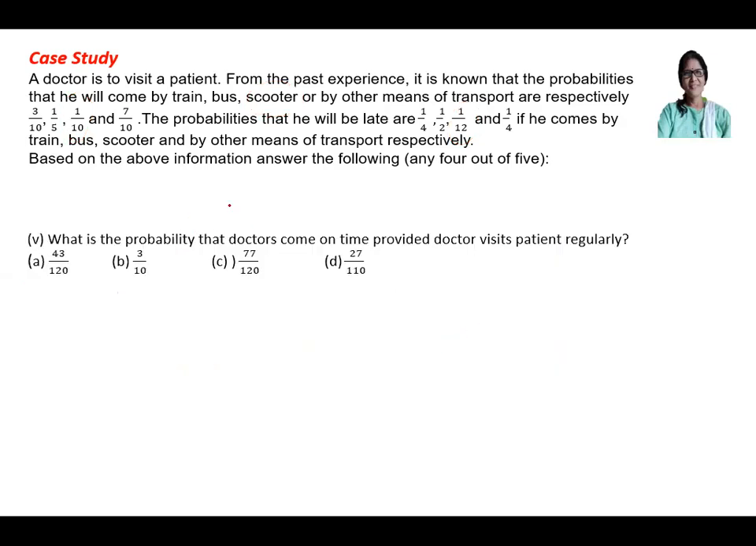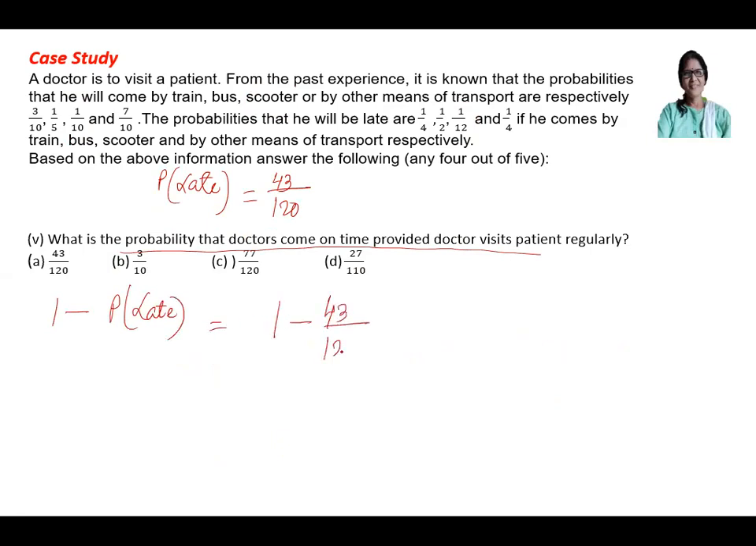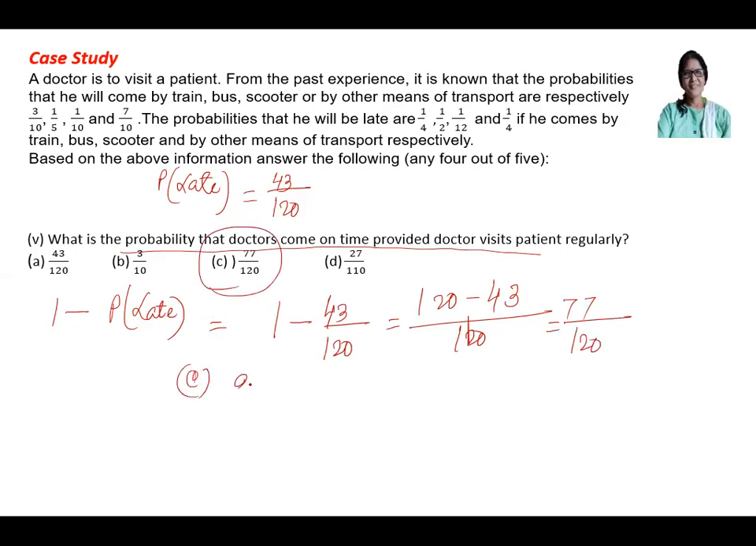Fifth part. So probability of late is what? Probability of late is 43 by 120. So what is the probability it is on time? That means it is 1 minus probability of late. So it will be 1 minus 43 by 120. So take LCM, 120 minus 43. That will be your 77 by 120. What is the answer? C is the answer.